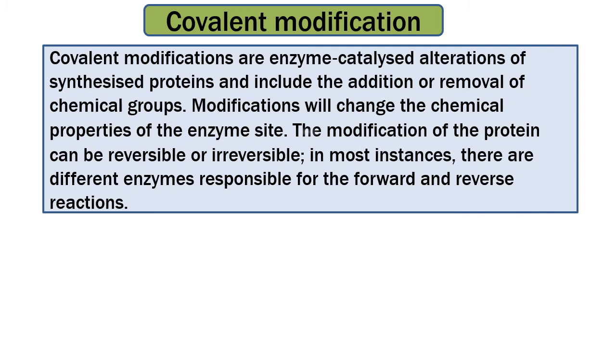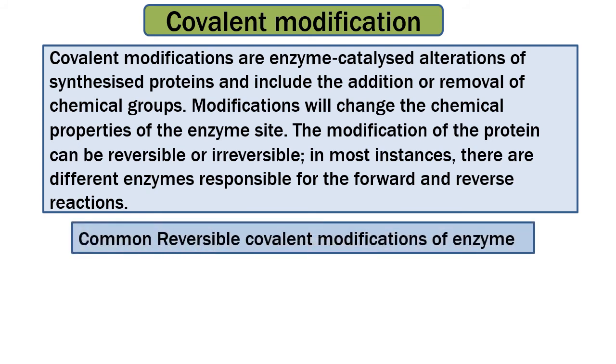Another way of controlling the catalytic efficiency is by covalent modification. Covalent modifications are enzyme catalyzed alterations of synthesized proteins and include the addition or removal of chemical groups. Modification will change the chemical properties of the enzyme site. The modification of the protein can be reversible or irreversible. In most instances, there are different enzymes responsible for the forward and reverse reactions. The common reversible covalent modifications of enzymes are